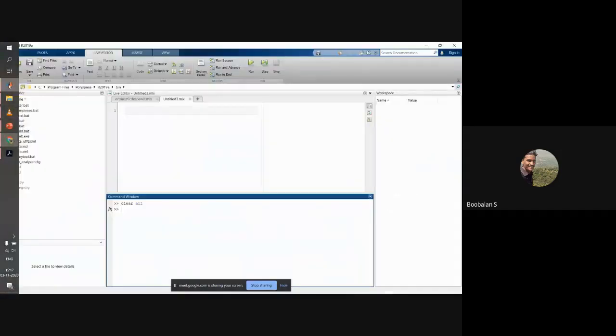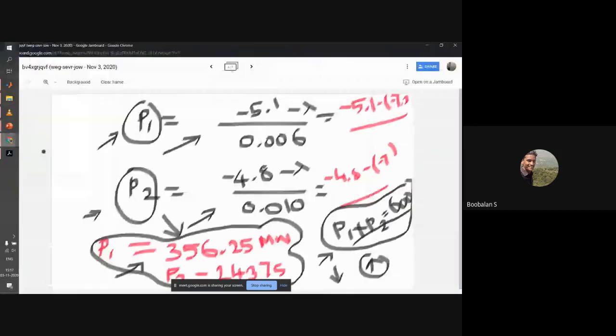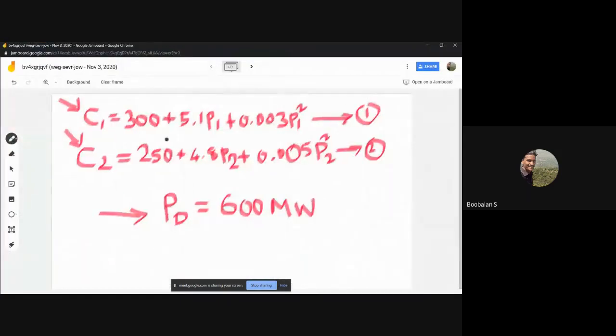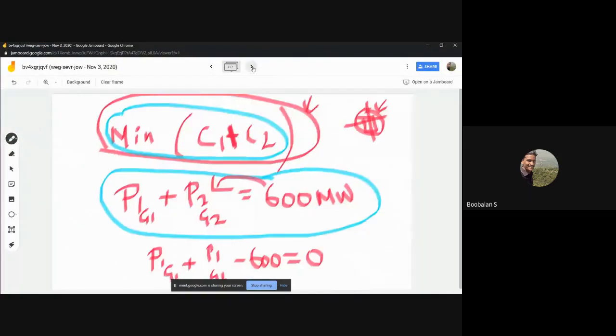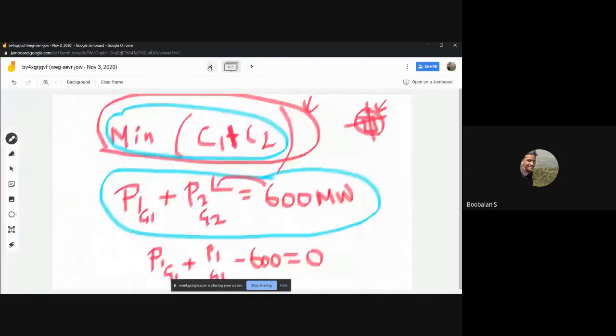Now better I move into MATLAB, right? Now clc, clear all, right? Now we'll start with a new live editor window. What are the things we have seen in our Jamboard window? We are going to invoke them over here. Whatever we feed over here, everything we are going to utilize in our MATLAB function, right? We'll see one by one.